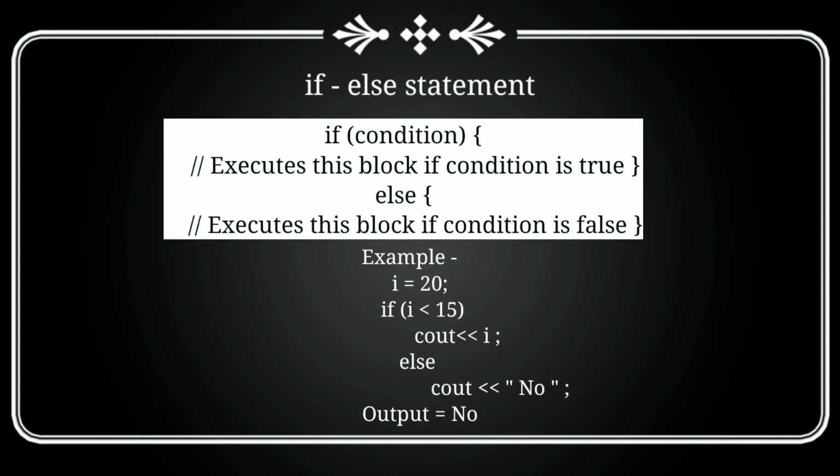If else statement. We are again running a logical test, and we will take one action out of the two possible actions depending upon the outcome of the test. So what is happening here? If the condition is true, then statements of if block will be executed. Otherwise, the statements of else block will be executed. Initial value of i is 20. I am checking the condition. Is 20 smaller than 15? The condition is false. So else block will be executed and we got our output as no. If that condition were true, in the output we would have got 20.